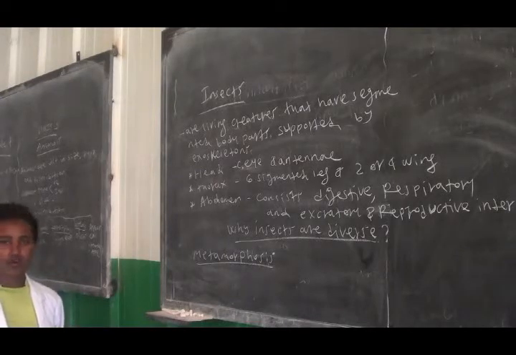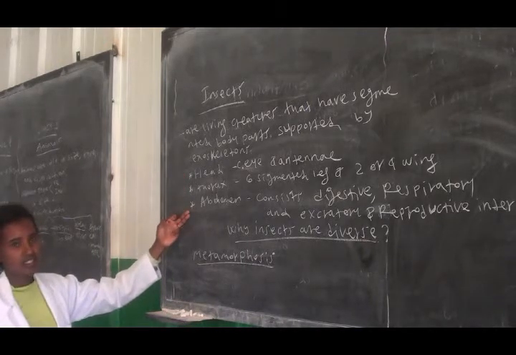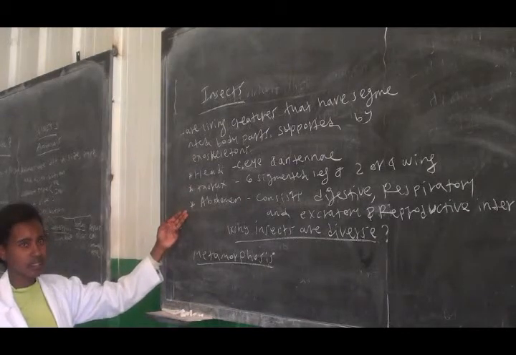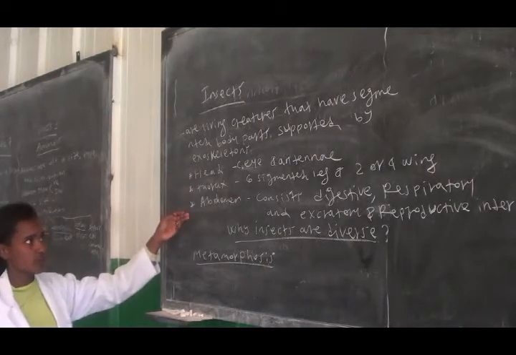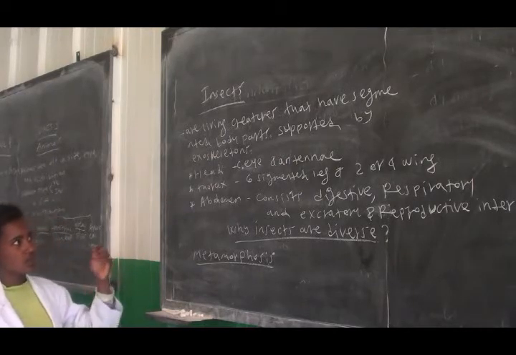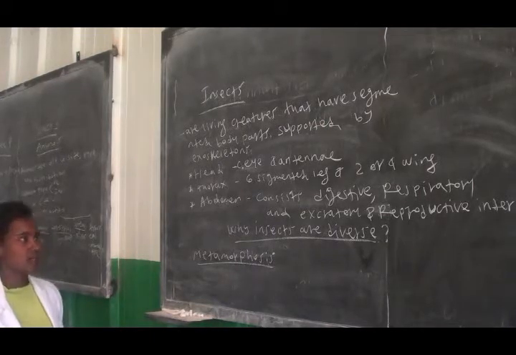Insects are different from other types of animals by having these 3 different body parts. These are head, thorax, and abdomen. The head of the insect consists of compound eyes and antennae.